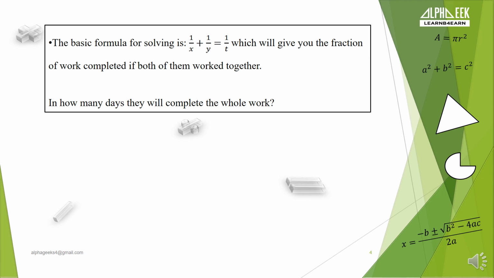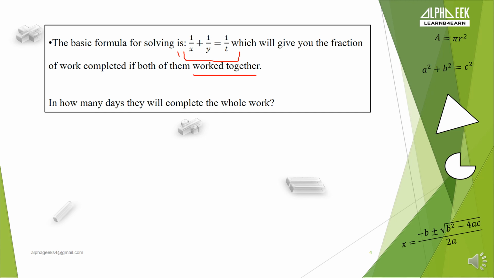In the previous example, we saw that Rahul had done 1 by 10th of the work and Dhoni had done 1 by 20 of the work. So together they will be doing 1 by 10 plus 1 by 20, which is equal to 3 by 20 of the work in a single day. We can generalize this and keep it as a formula: 1 by x plus 1 by y, where 1 by x and 1 by y are the work done by the respective people in a single day, and 1 by t will be the work done by both of them in a single day when they are working together.